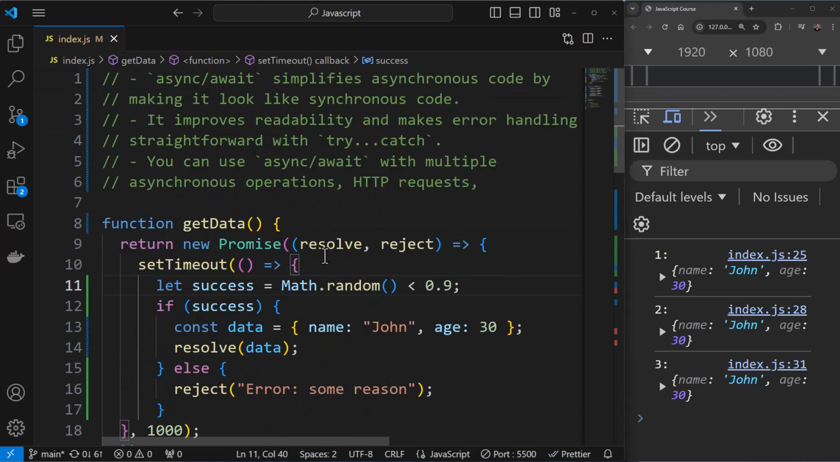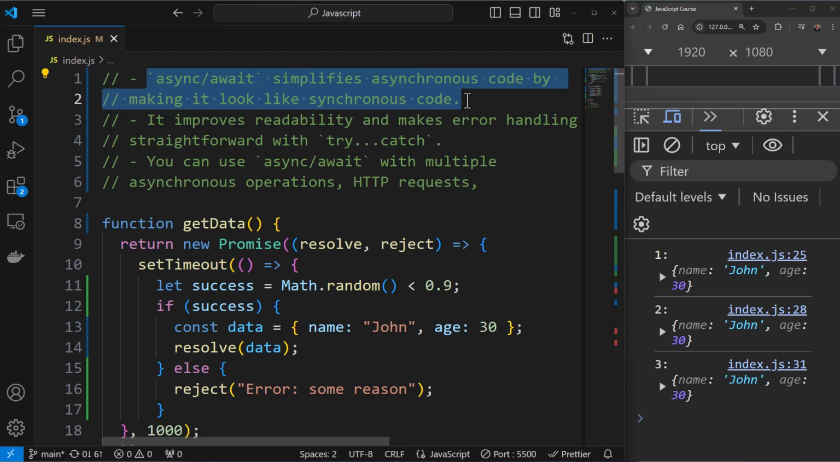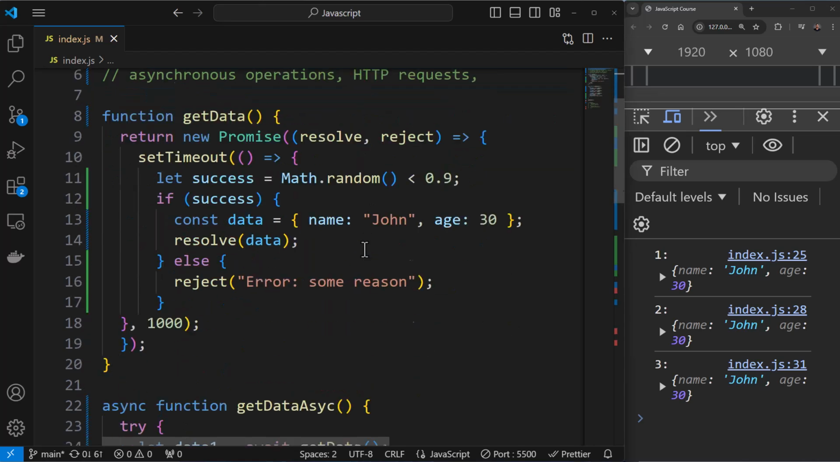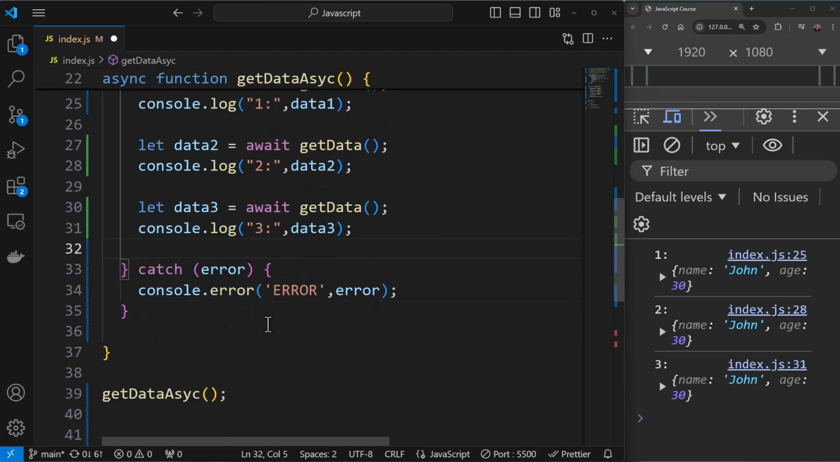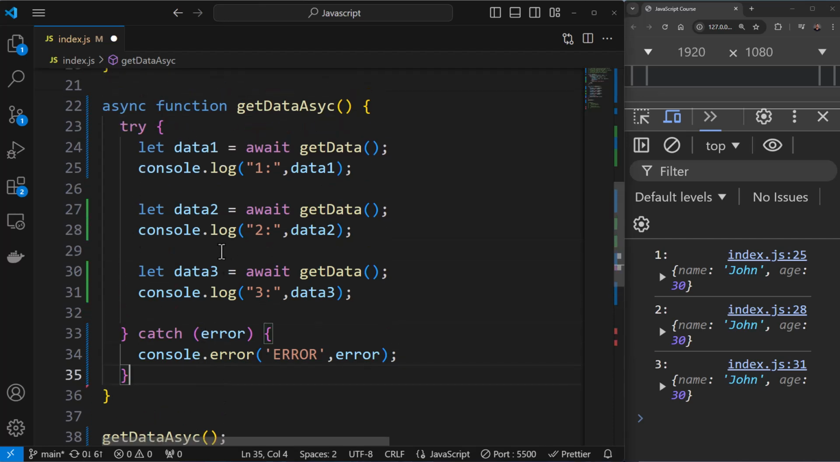And coming to the documentation, async await simplifies asynchronous code by making it look like synchronous code. So it's looking like normal synchronous JavaScript, easier to read and easier to maintain. Even for beginners, this is pretty simple. People can easily make out what is happening. With the help of await, we are telling it to wait for this operation to complete, because this is an async operation. So it finishes this, then waits for this to complete, finishes this, then waits for this to complete.